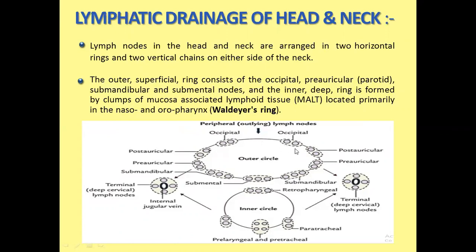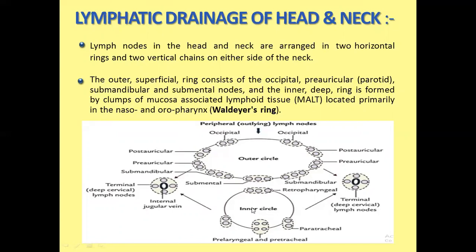On either side in the posterior part, there are occipital lymph nodes, then postauricular as well as mastoid lymph nodes, then preauricular lymph nodes, then submandibular lymph nodes, and anteriorly there are submental lymph nodes. All are paired except the submental lymph node, which is unpaired. So this is the superficial ring.